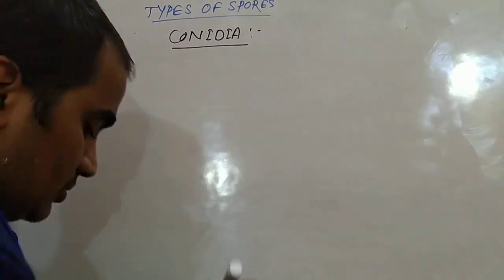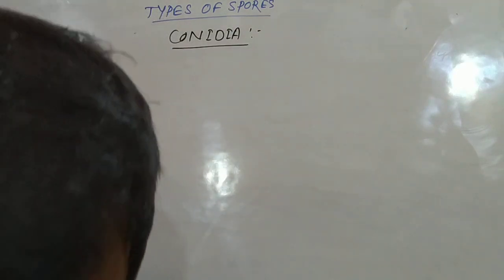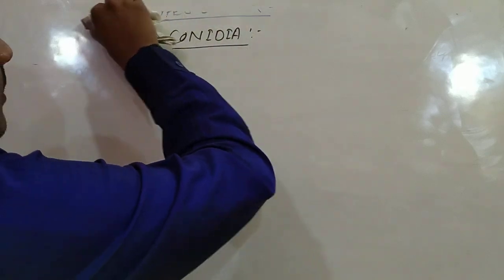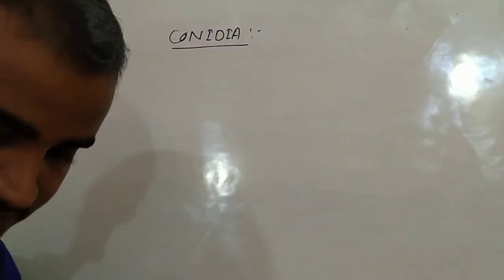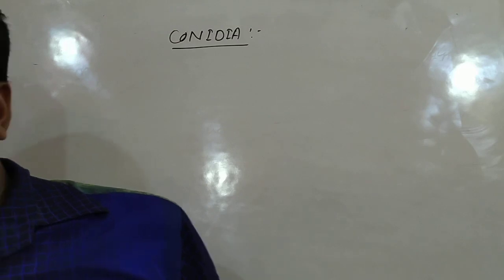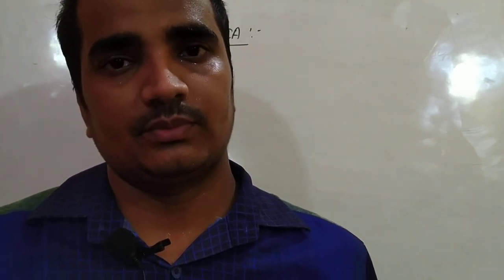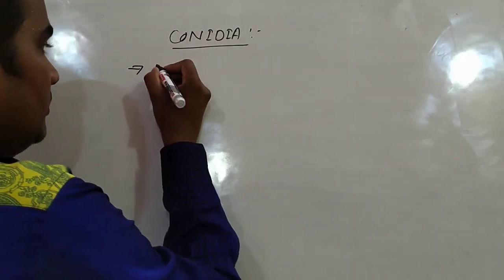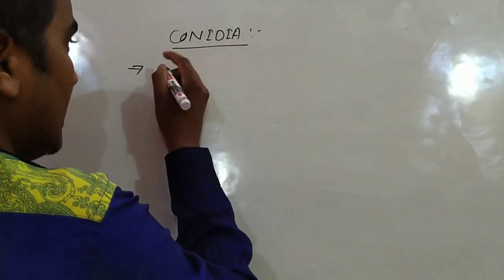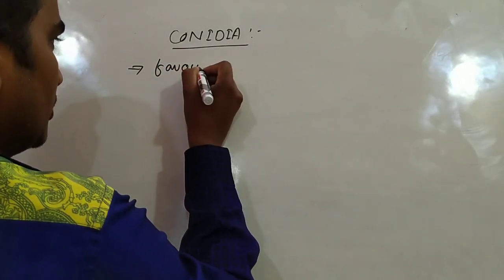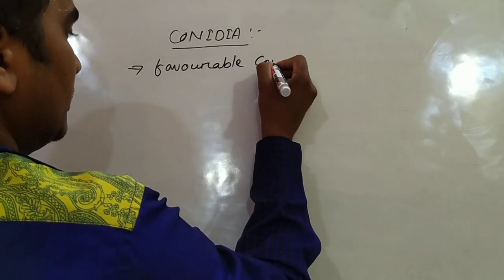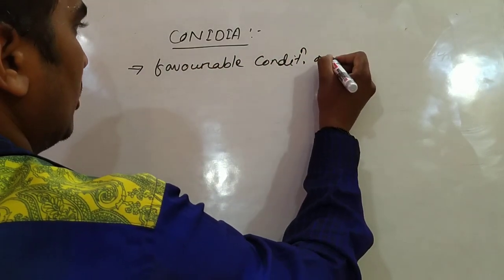Conidia are also spores which are found in some fungi. The thallus of the fungi is known as mycelium or hyphae. And these conidia are formed in the conidiophores, and these conidia are also formed in favorable condition. Conidia are formed under favorable condition, okay, and they are non-motile.